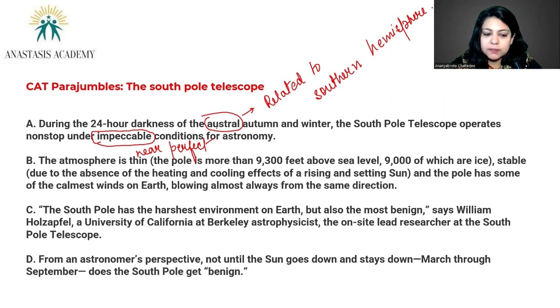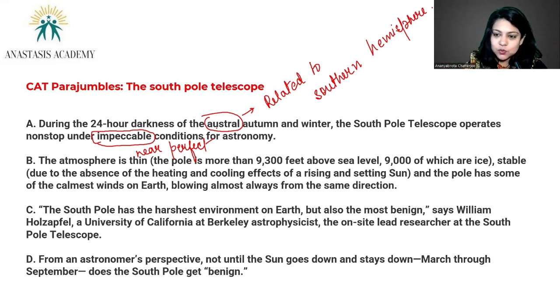And the pole has some of the calmest winds on earth, blowing almost always from the same direction. The South Pole has the harshest environment on earth, but also the most benign, says William Holzapfel, a University of California at Berkeley astrophysicist, the on site lead researcher at the South Pole Telescope. From the astronomer's perspective, so he is saying, this person, Mr. William H., he is saying what? He's saying that the environment may be harsh, but it is also very benign.